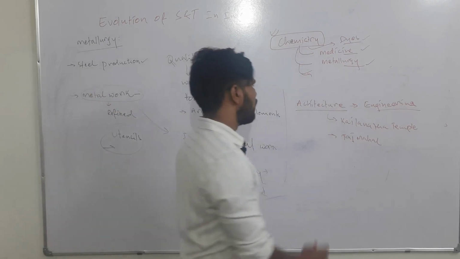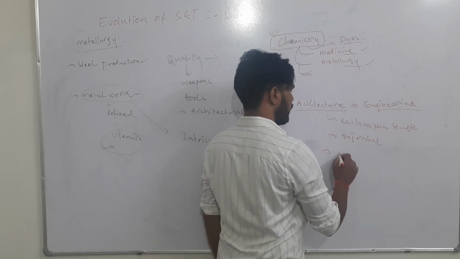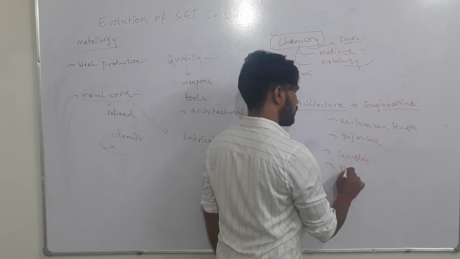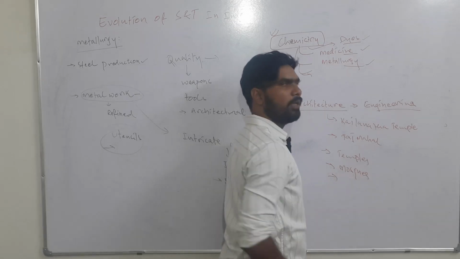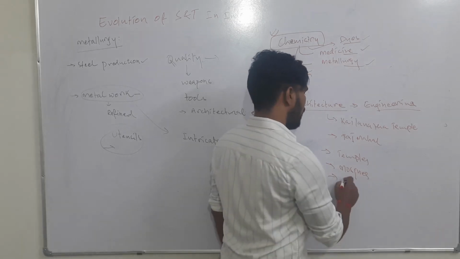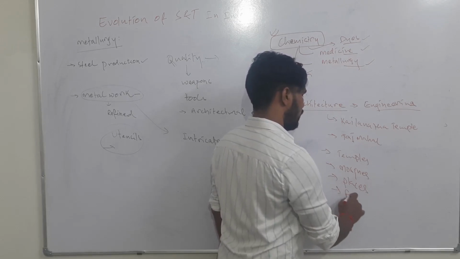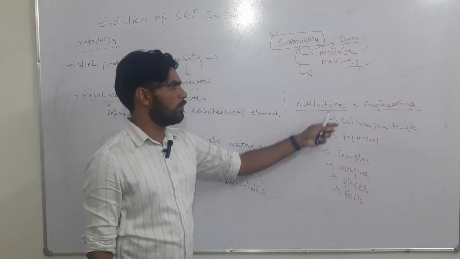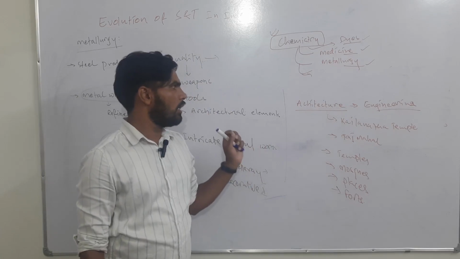Apart from that, various temples and various mosques have been built. The Qutub Minar is the best example. Great palaces and great forts have been built. All these were made possible because of the advancements in engineering and architectural techniques.